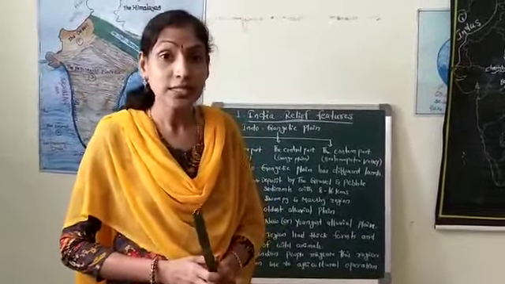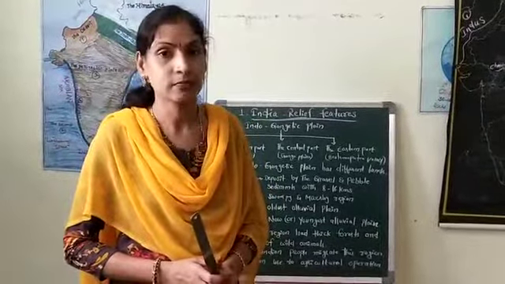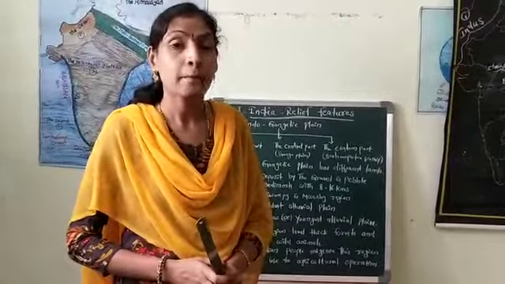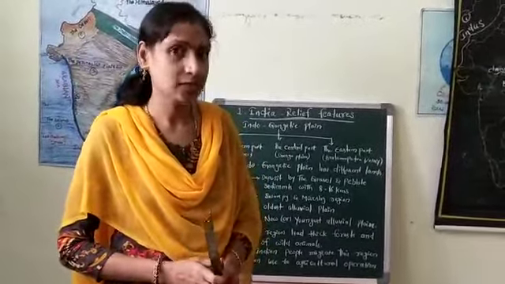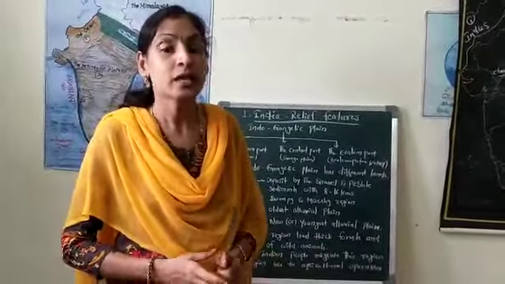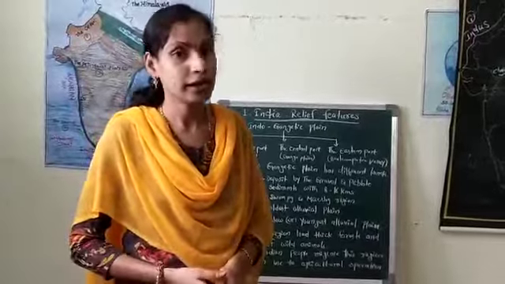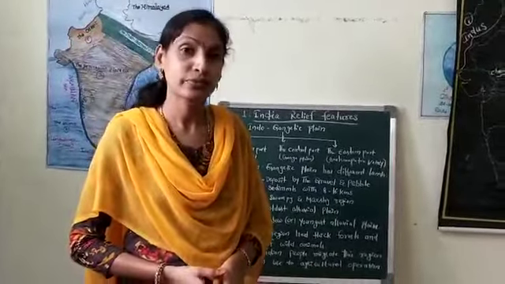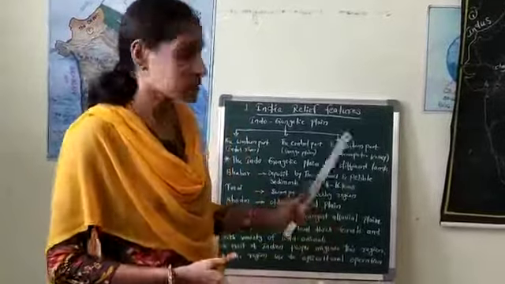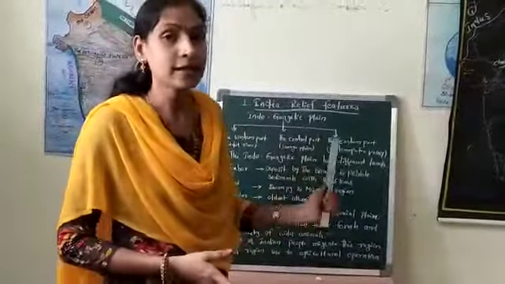Because this region is very plain. Maximum 50% of the paddy crops are cultivated in this region. The people depend on agriculture. This is the importance of the Terai region.